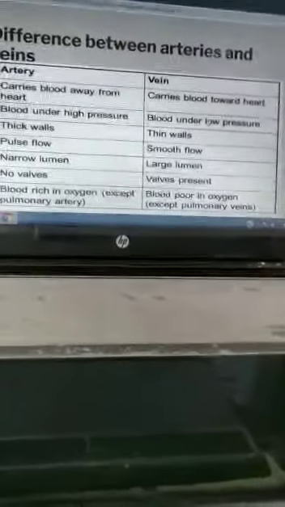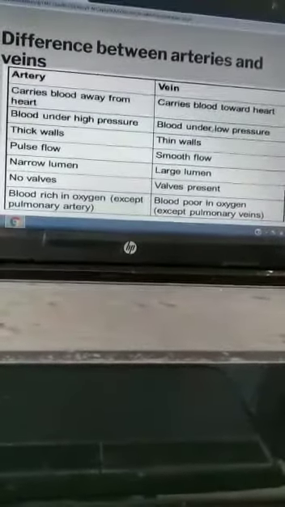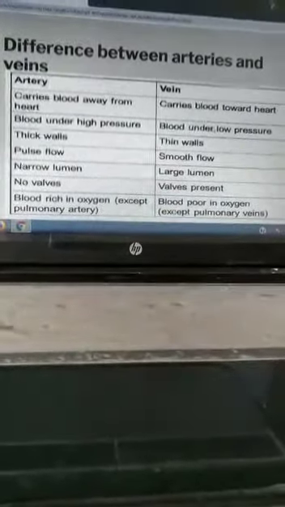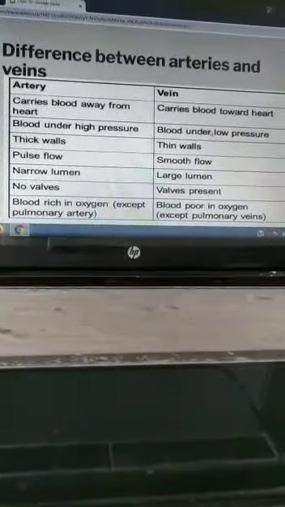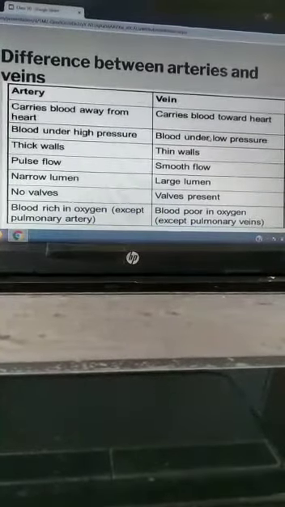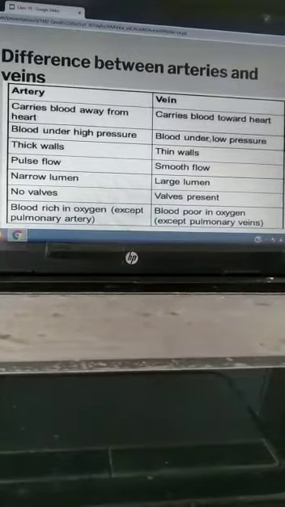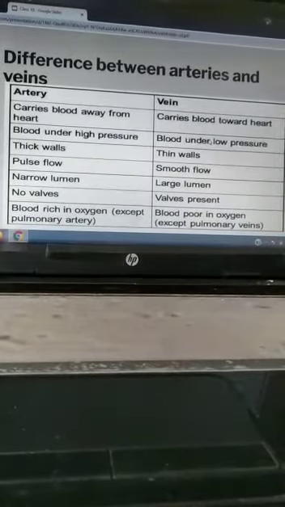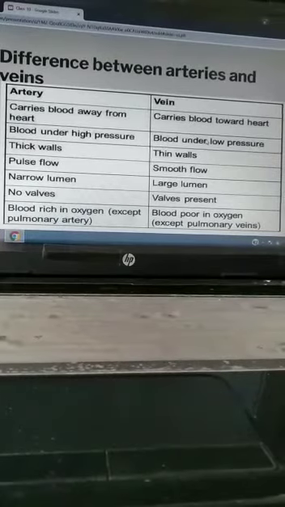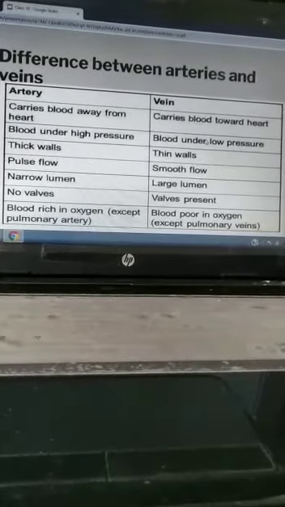Now we will see the differences between arteries and veins. Arteries carry blood away from the heart, but veins carry blood from different parts of the body back to the heart.